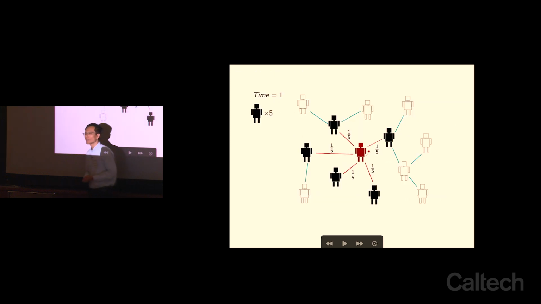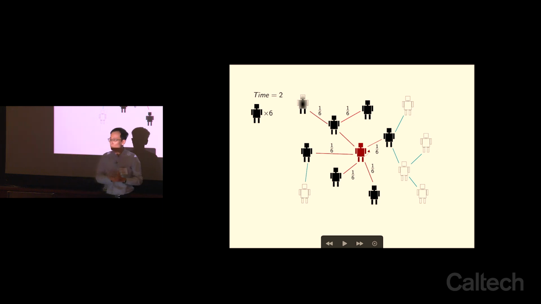Let's take a look at how spreading might work using this simple spreading model. Suppose I know at time 0 the one in red is patient 0. This person has 5 neighbors, and with certain probability, he or she can spread to the next person. So at time 2, for example, that person up there has been infected. What you see is that the probabilities change from time to time.